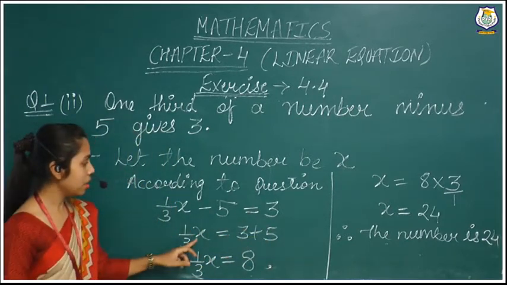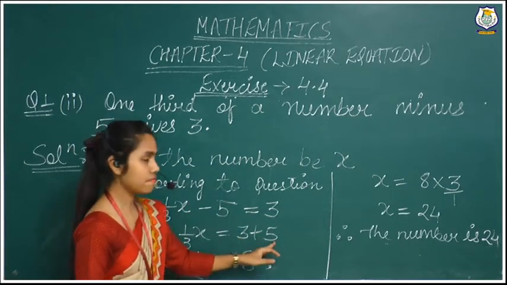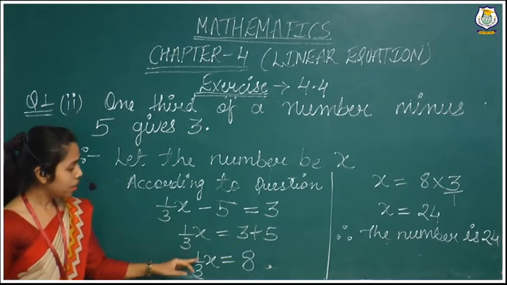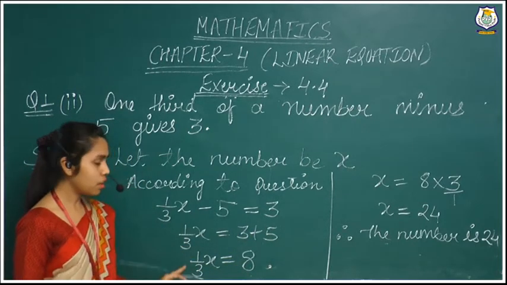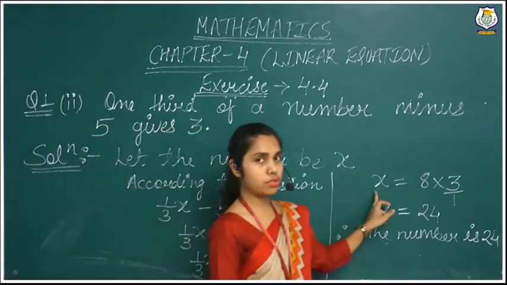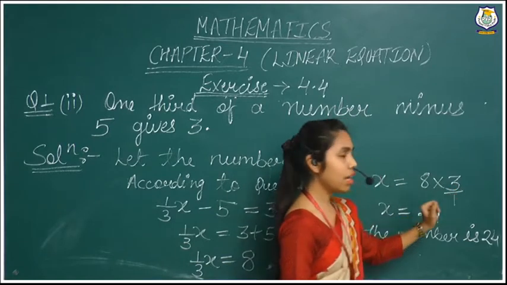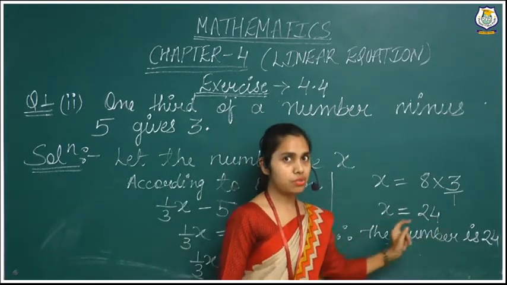Now 1 by 3x, we will have to take that number on the right hand side. So 3 plus 5 I have written, 3 plus 5 is 8. It means now we will have to find out the value of this x. So we will take this 1 by 3 on the right hand side. So x is equal to 8 multiplied by 3, which is 24.